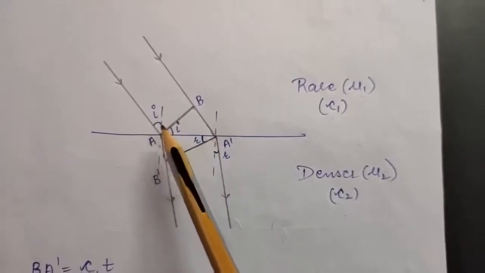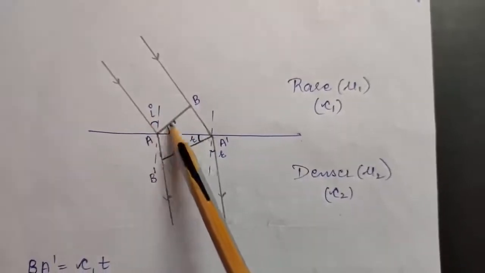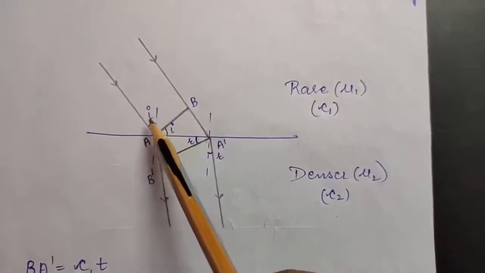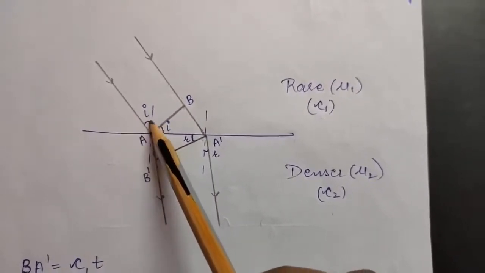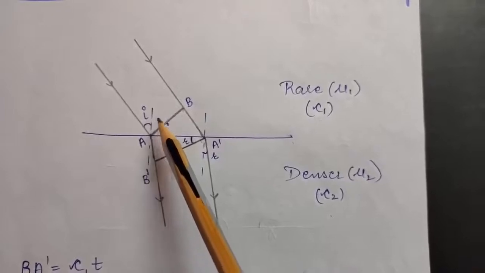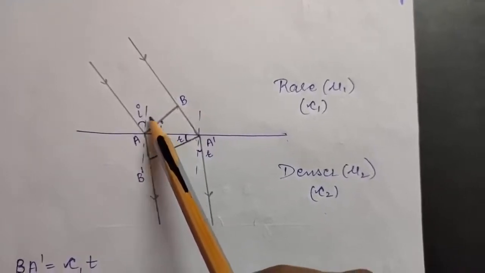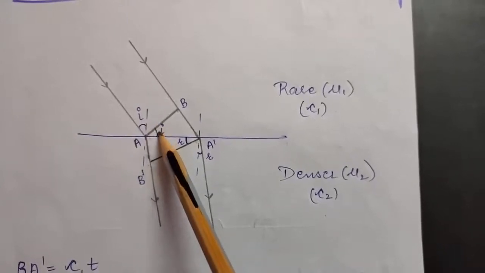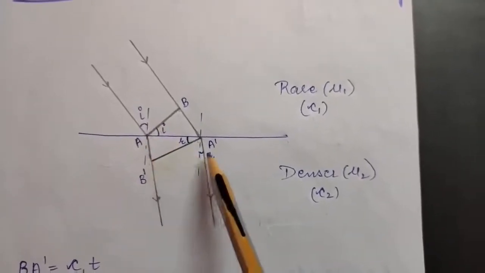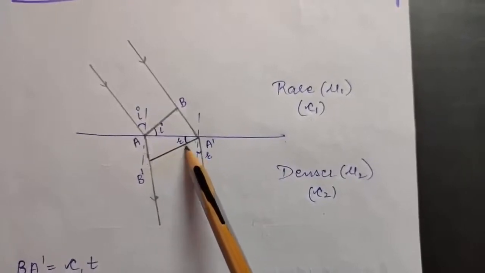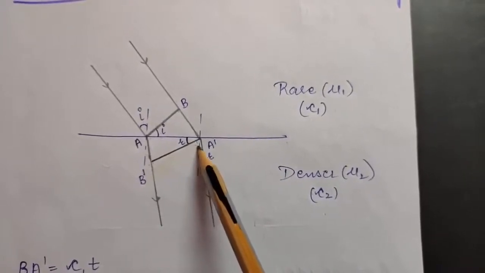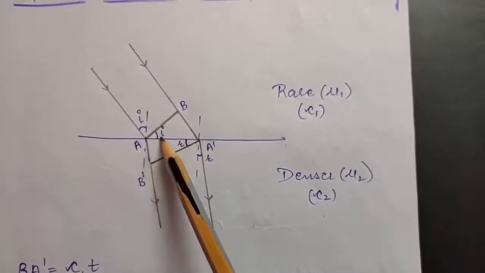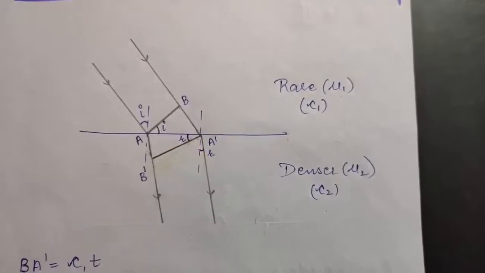Okay, now one more thing, you know that light rays are always perpendicular to the wavefront. That means this whole angle is 90 degrees. Now if this is 90 and this is i, this will be 90 minus i, right? And this angle is also 90. This angle is 90 minus i, that means this will also be the angle of incidence, right? Similarly here, this is r, right? Now this is again 90 degrees, so this will be 90 minus r, and again this is 90, so we will be left with r here. So this will be the angle of incidence, and this will be the angle of refraction.